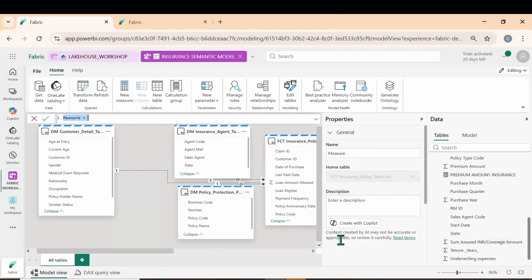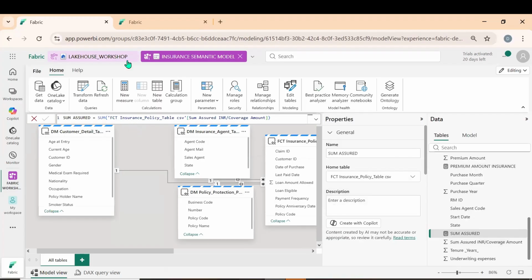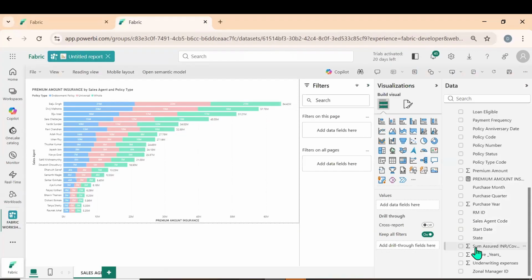Sum assured equal to sum of sum assured. Close the bracket. Click on enter. There is no need of saving it; automatically online it saves. You see, now it appeared. Sum assured, now it has appeared.